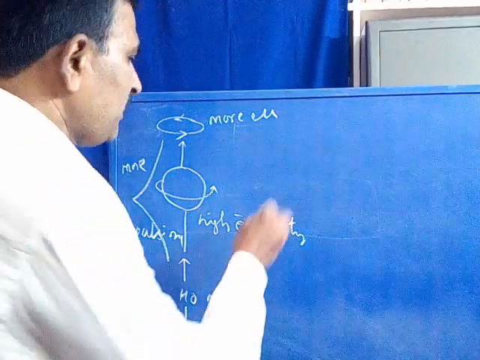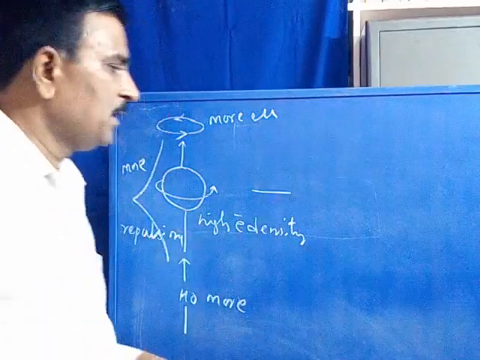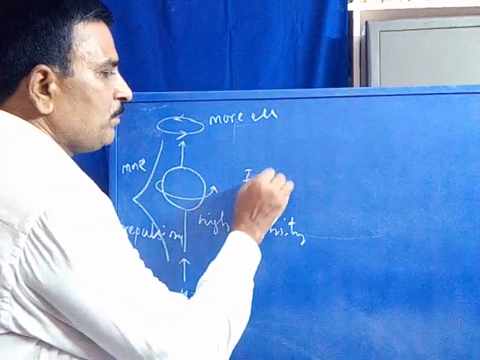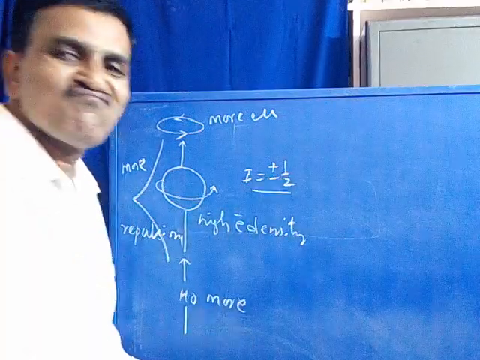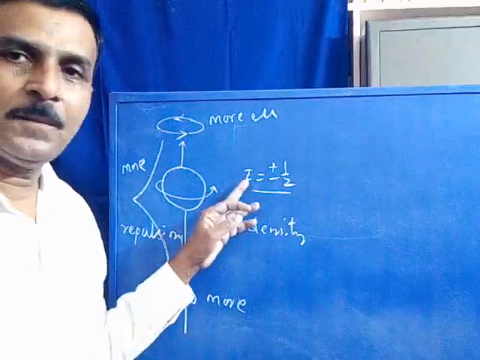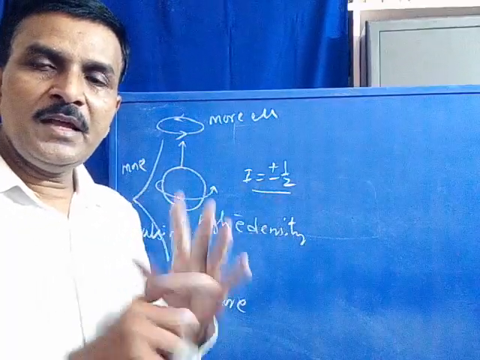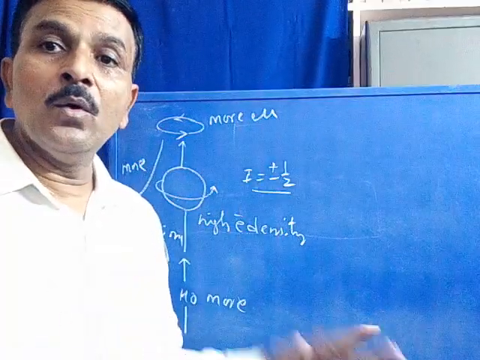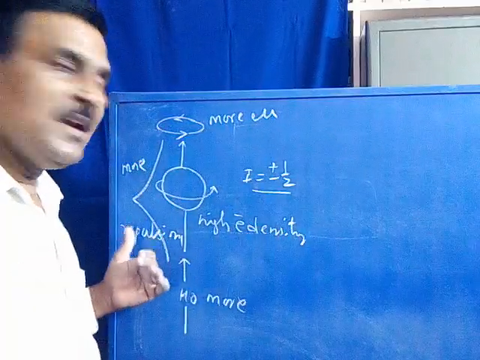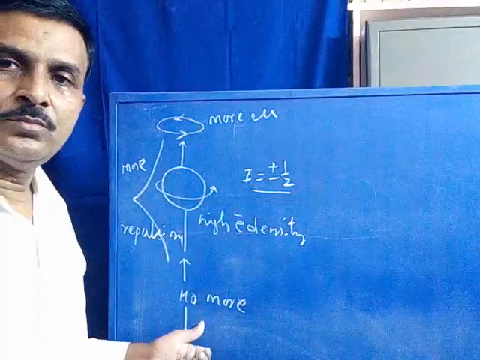Now coming to its degenerated energy state, which is I equal to plus or minus 1 by 2. Now you can see, the degenerated energy state of a nuclei is split into energy levels only because of repulsions between these two.